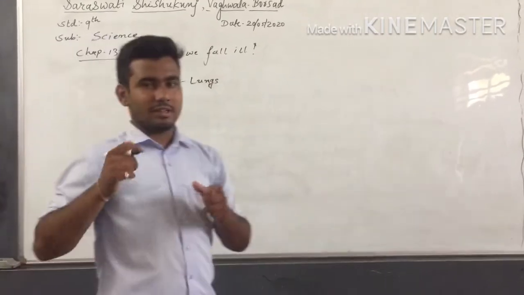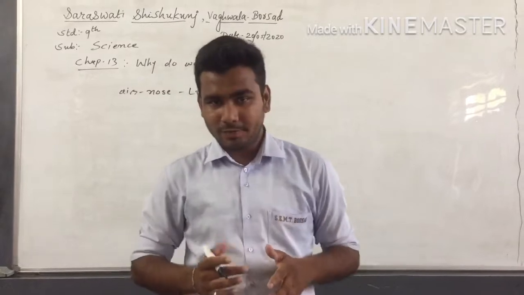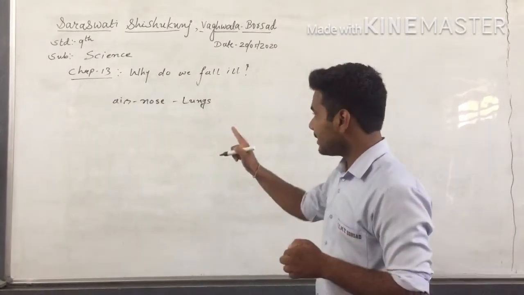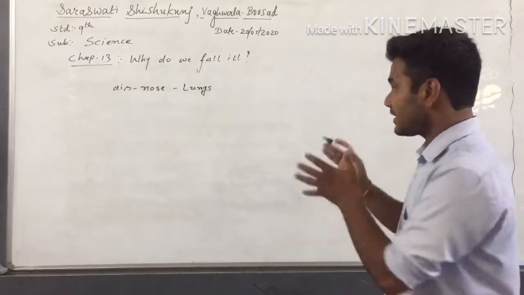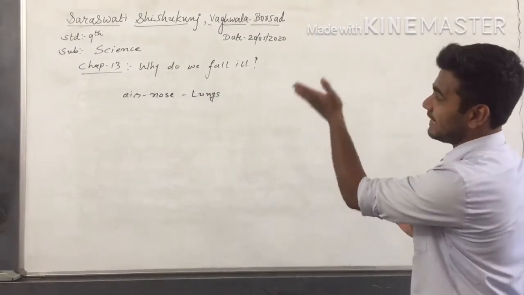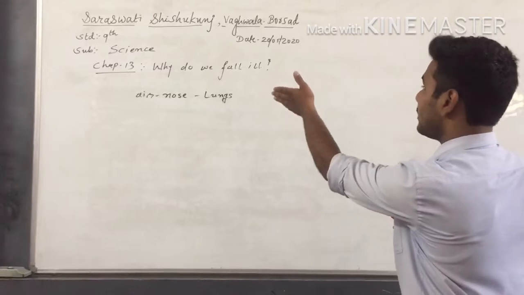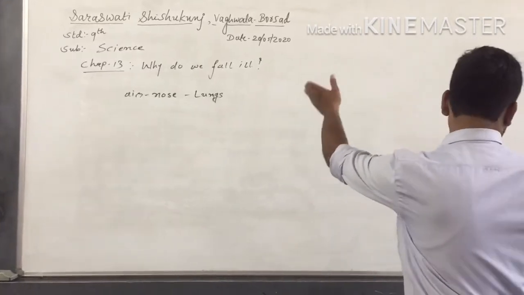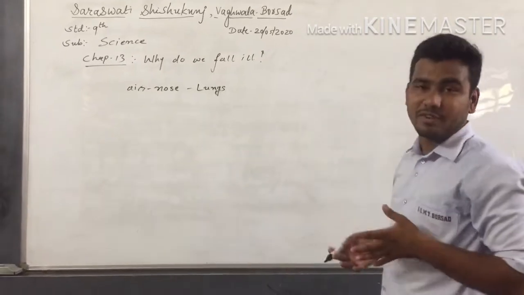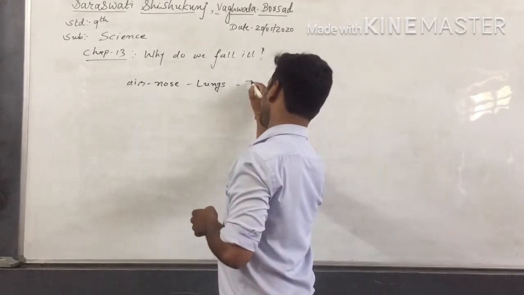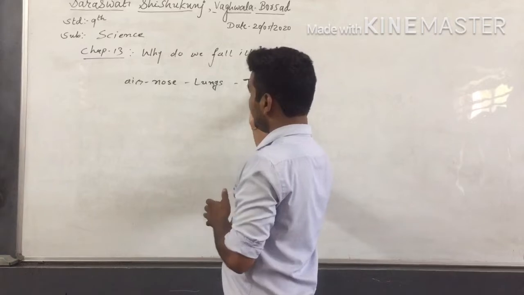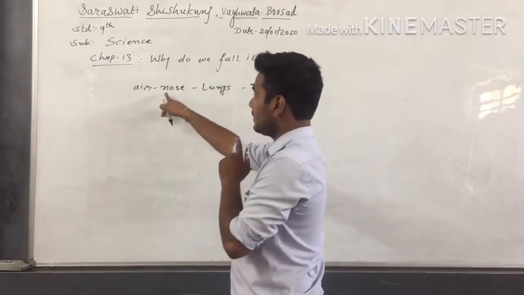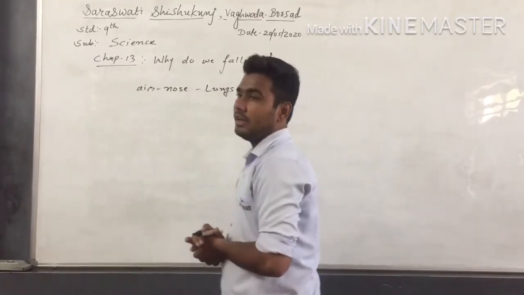So the disease is spread by air, enters our body by the nose, and affects the lungs. Here we can take tuberculosis or TB as an example of a disease which enters through the nose and affects the lungs.